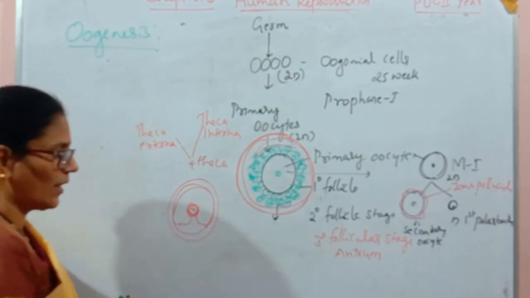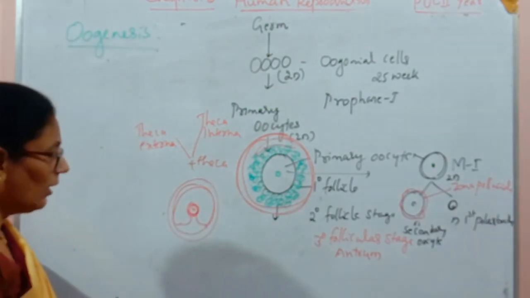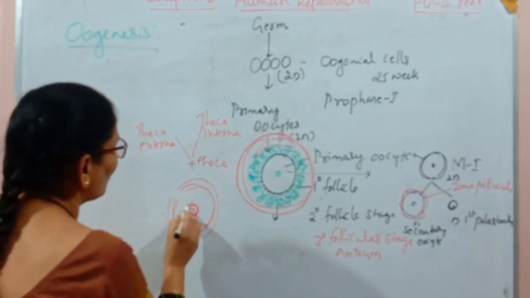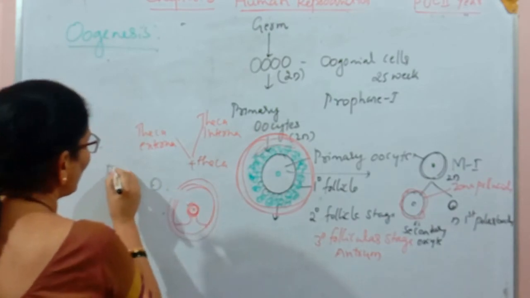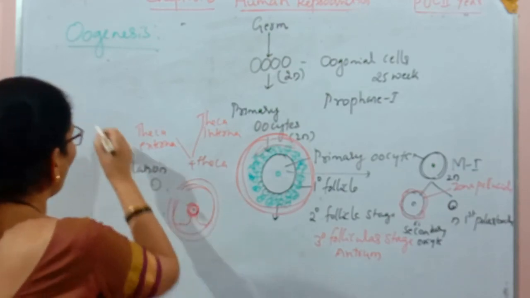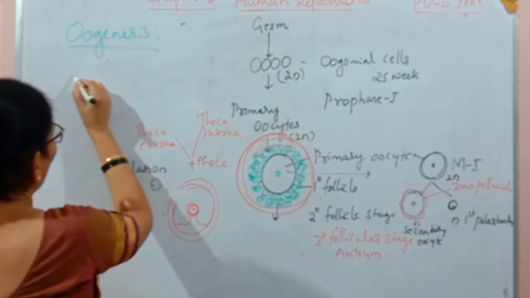Here is the secondary oocyte and this is the Graafian follicle. When this Graafian follicle ruptures, the secondary oocyte comes out. This process is called ovulation. This secondary oocyte enters the fallopian tube.